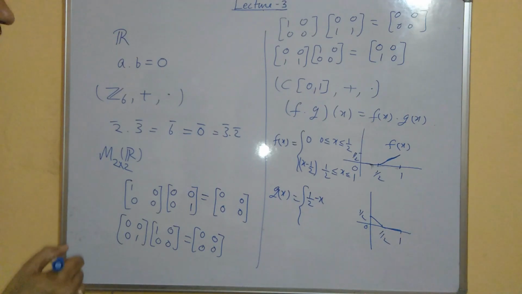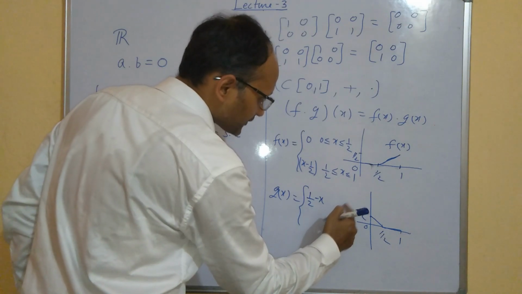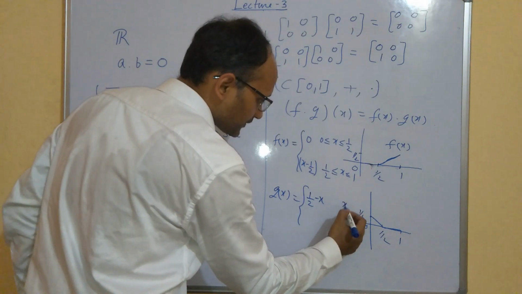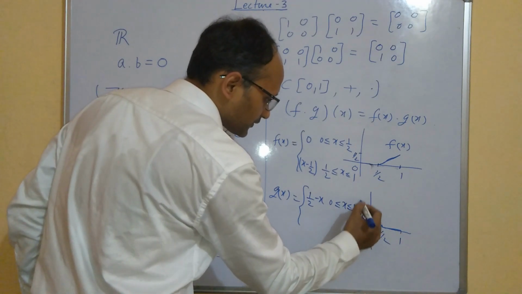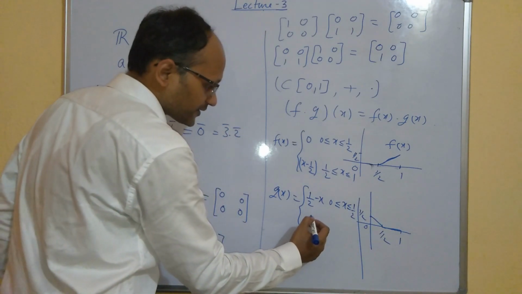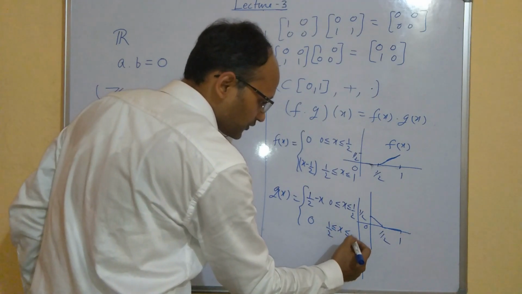So at x equal to 0 it is 1 by 2, and at x equal to 1 by 2 it is 0, with x varying from 0 to half. So it is a function like this, and its value is 0 when x is between half and 1.